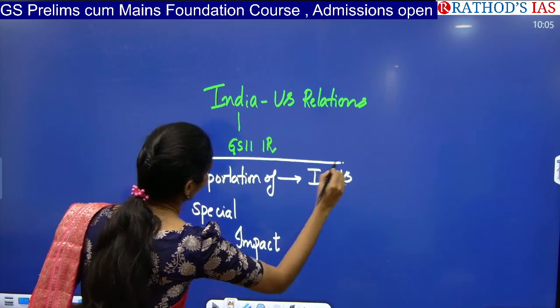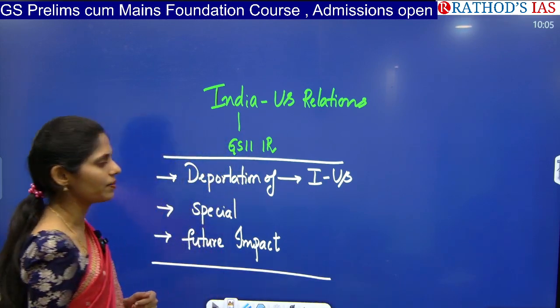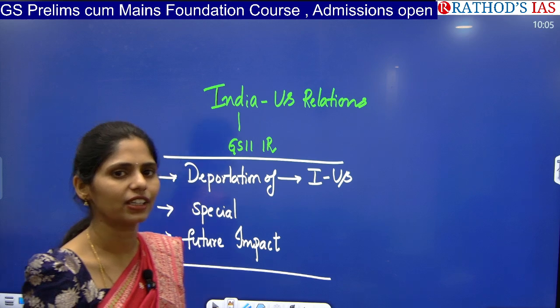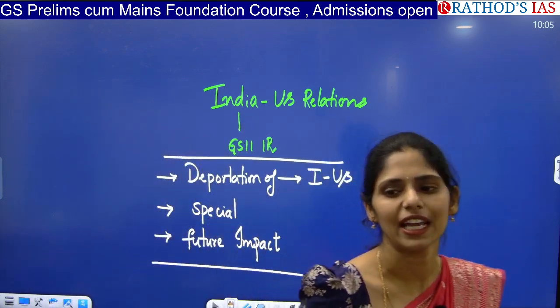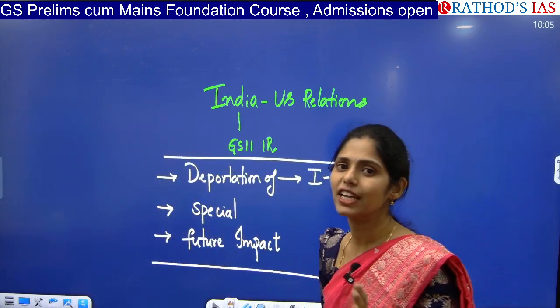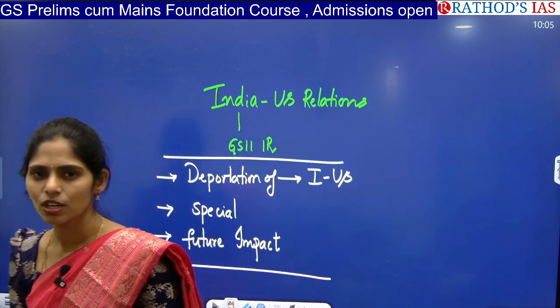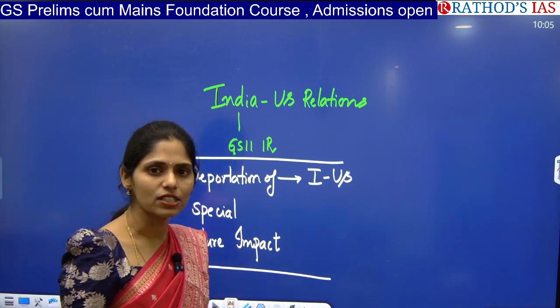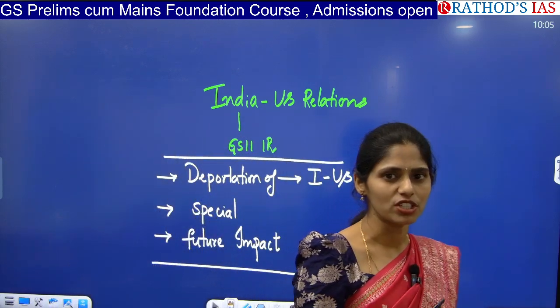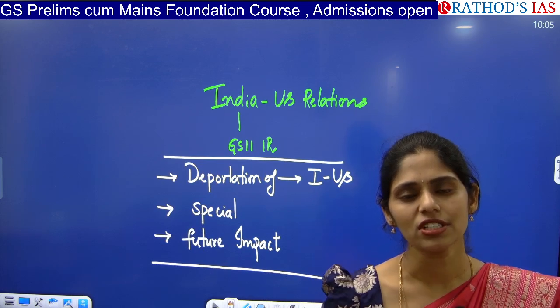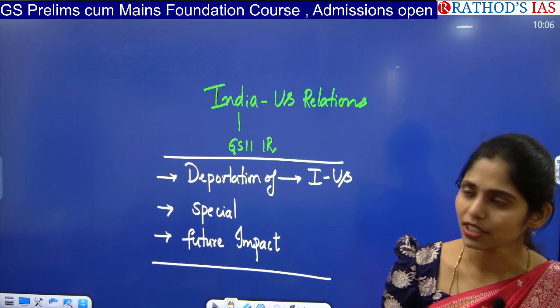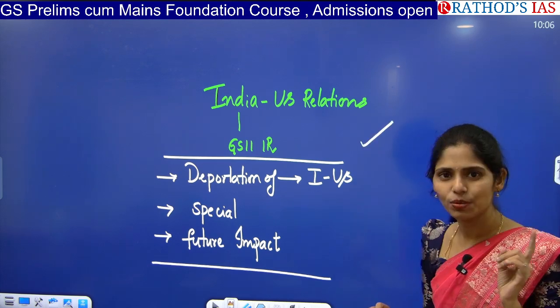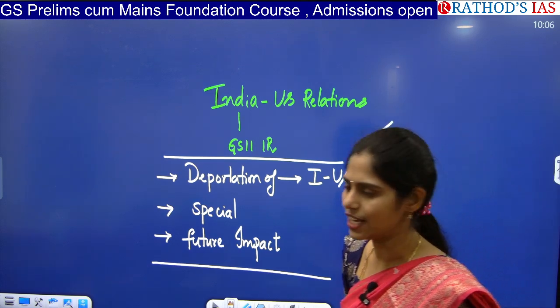These are all the dimensions that you have to see, and especially if you are from the IT sector, you have to know about the types of visas, especially the H1B visa. If you are from the IT sector and attending interviews this year, of course you will get questions regarding India-US relations and how it is affecting immigration policies as well as visas.